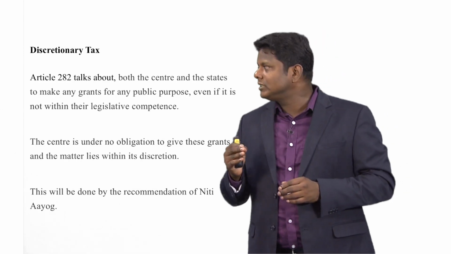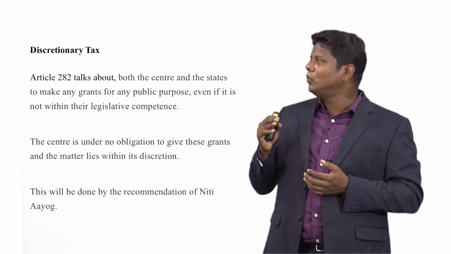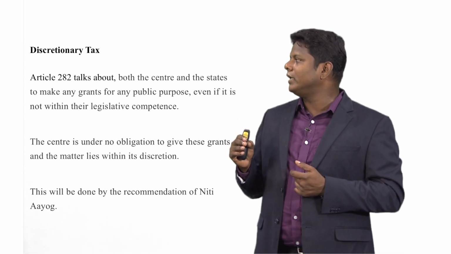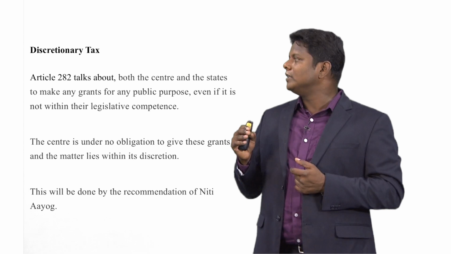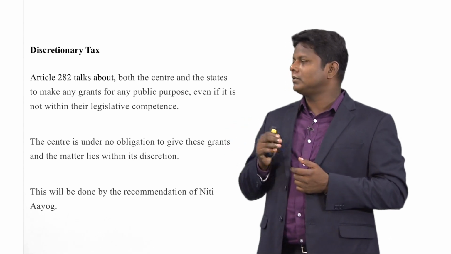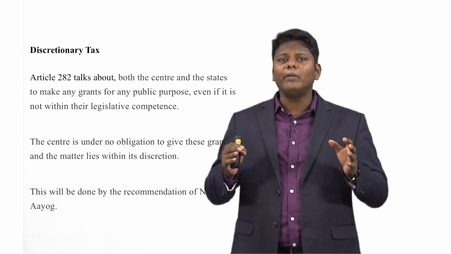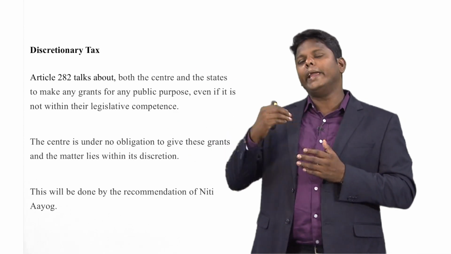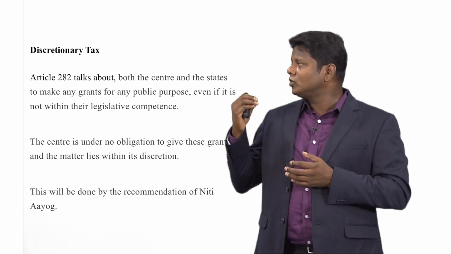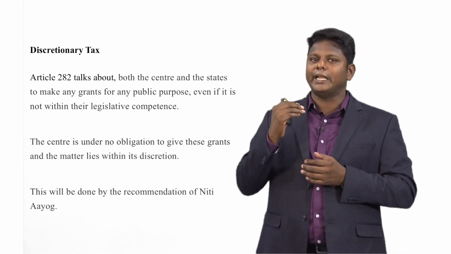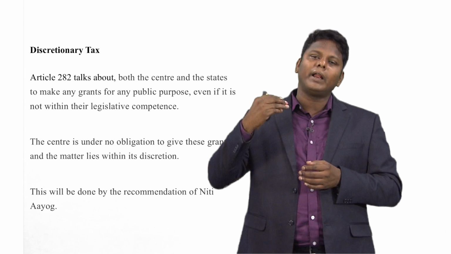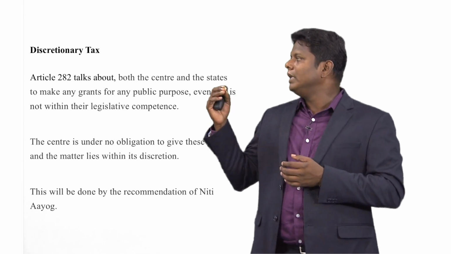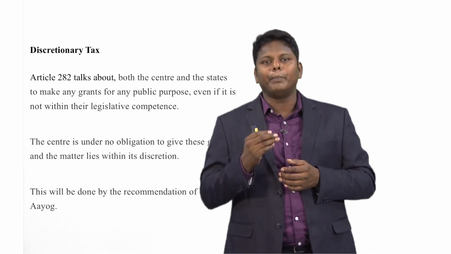Second, discretionary grants. Article 282 talks about both the center and the states making any grants for any public purpose, even if it is not within their legislative competence. Discretion means they have discretionary power to give grants. It can be any public purpose, even if it is not within their legislative competence.